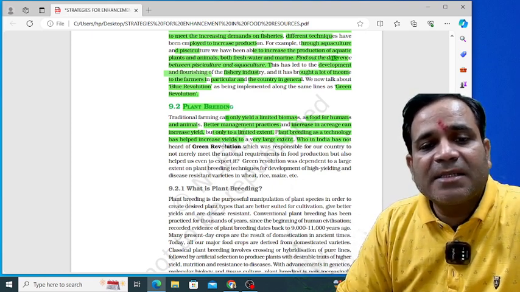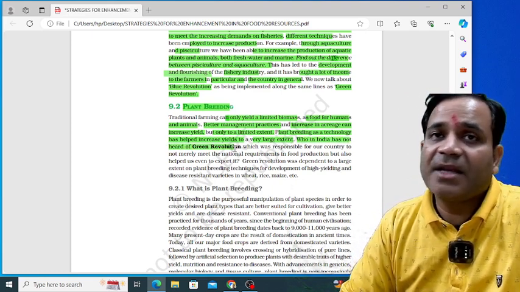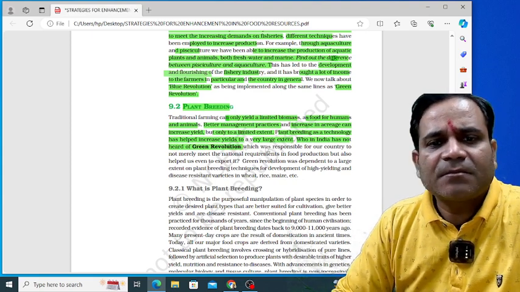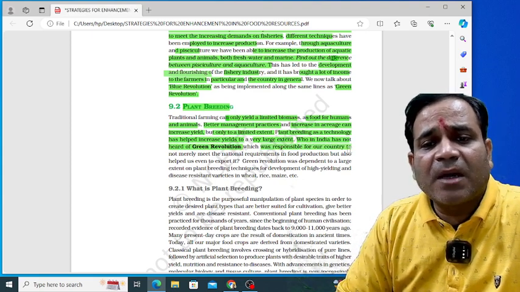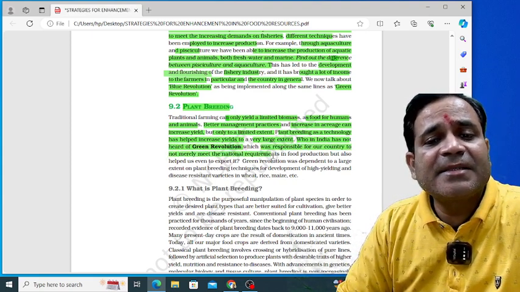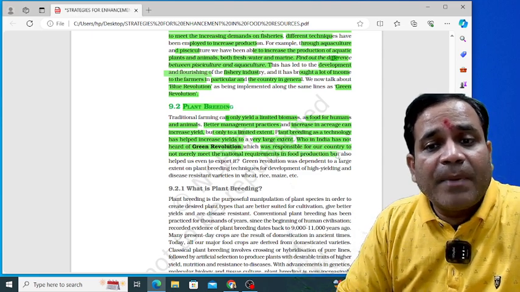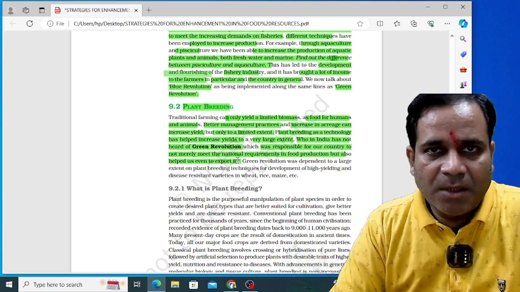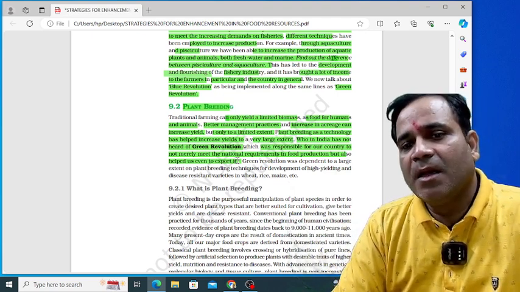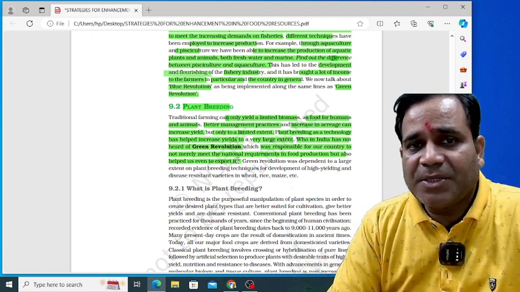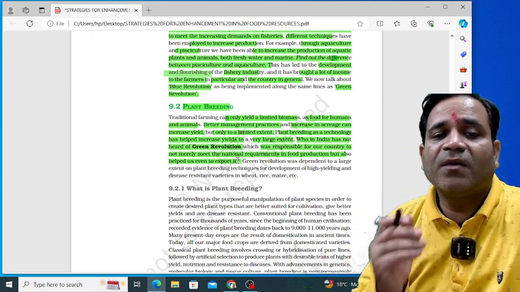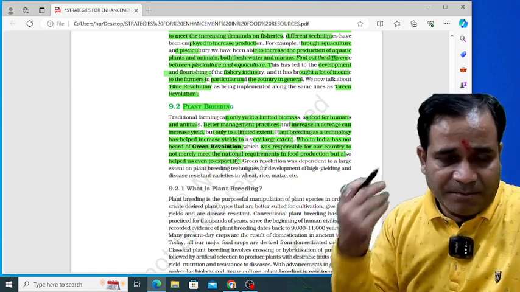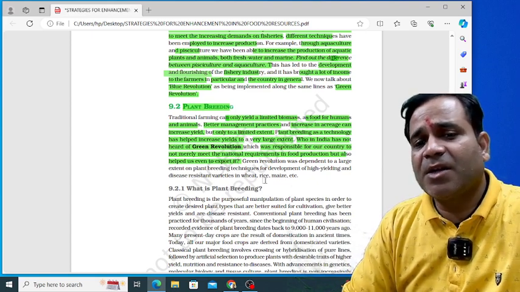Who in India has not heard of the Green Revolution? Everyone has heard of the Green Revolution, which was responsible for our country not merely meeting the national requirement in food production, but also helped us to export it. It was not only beneficial for India's population or economy, but it also helped people in nations worldwide, my dear.